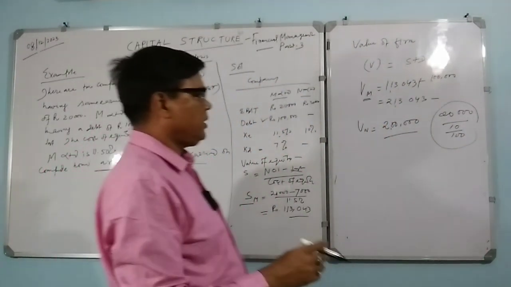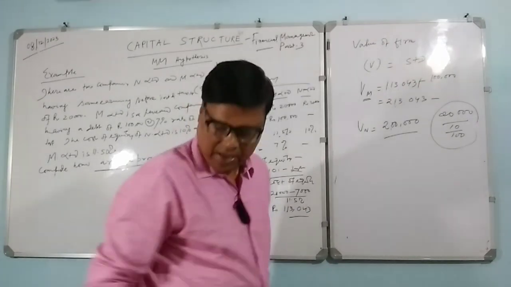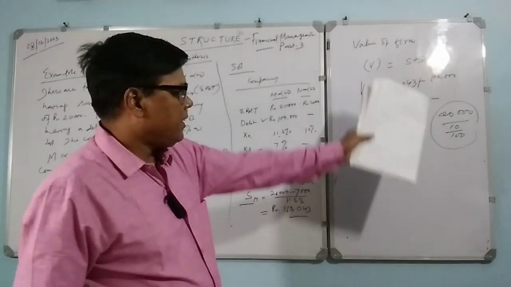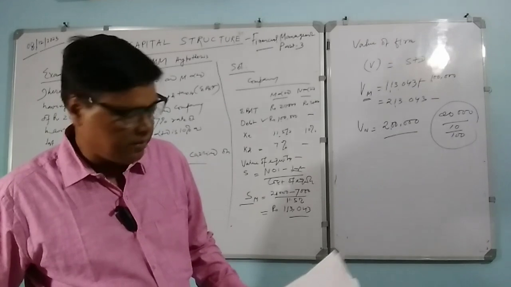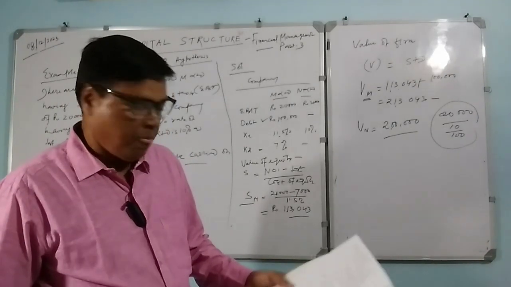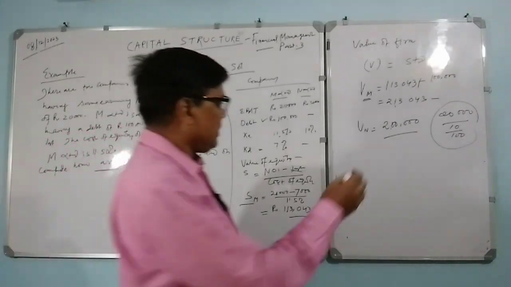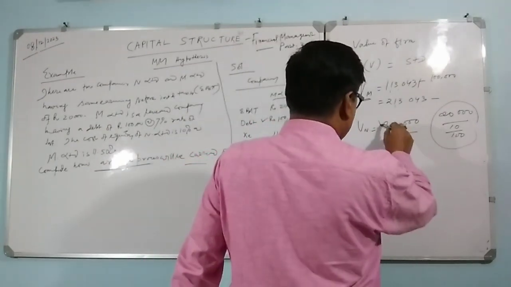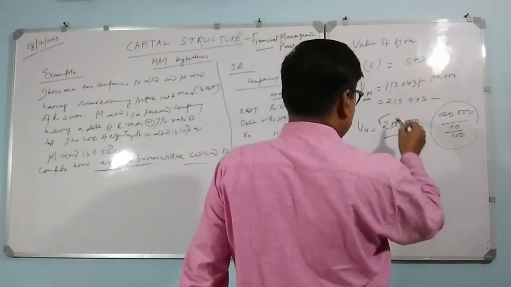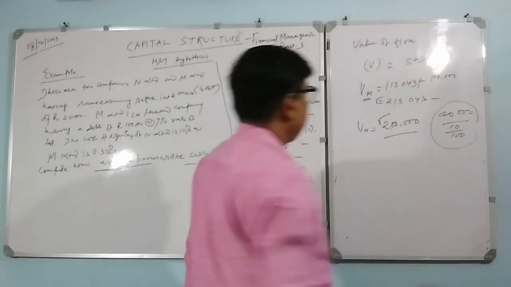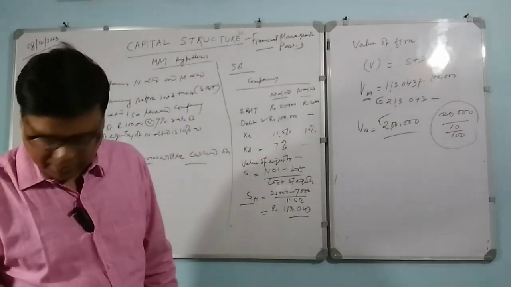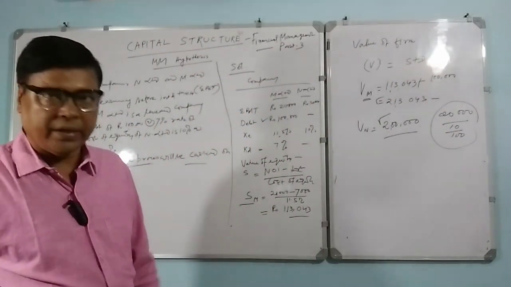So this is the value of the firm, because the debt concept is not there since it is an unlevered firm. So you understand that from here the value of N Limited is 2 lakh and the value of the firm M Limited is 2,13,000.